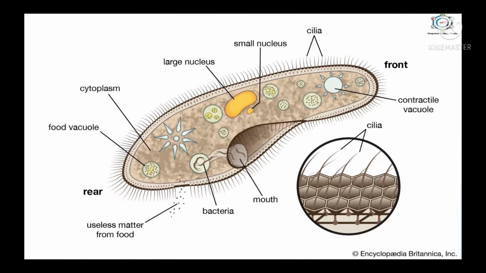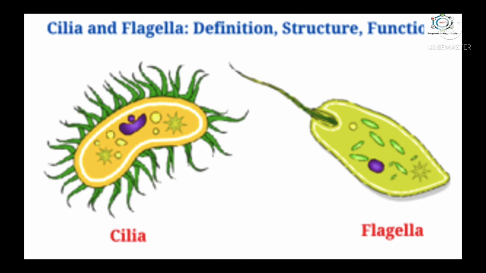After this, locomotion by cilia. Cilia are short, fine hair-like structures present all over the body surface in large numbers. Here you can see the cilia-like structures all over the body. As compared to flagella, they are much smaller but produced in large numbers. So cilia are produced all over the body, like hair-like appendages, but the flagellum is only one and present mostly at one end.